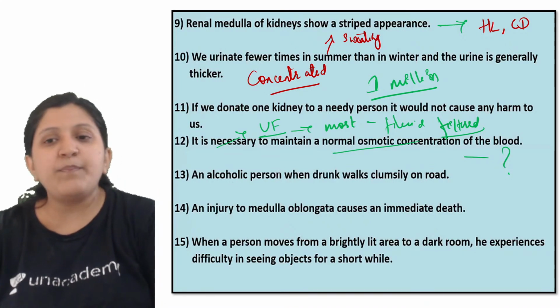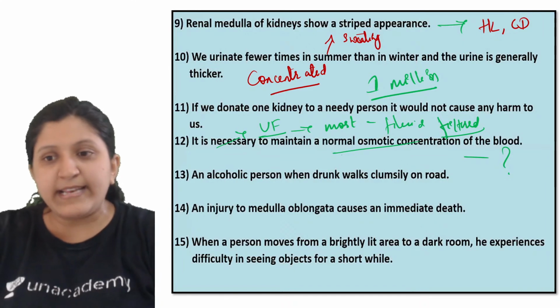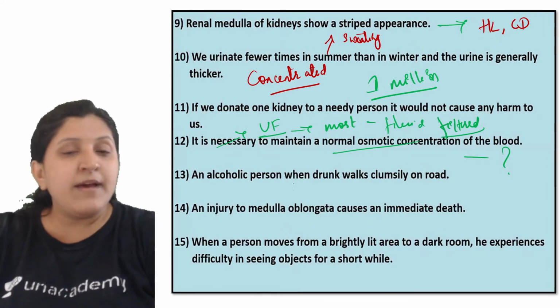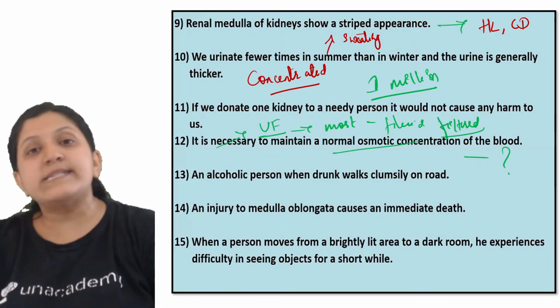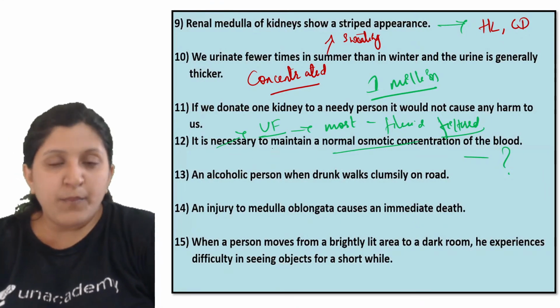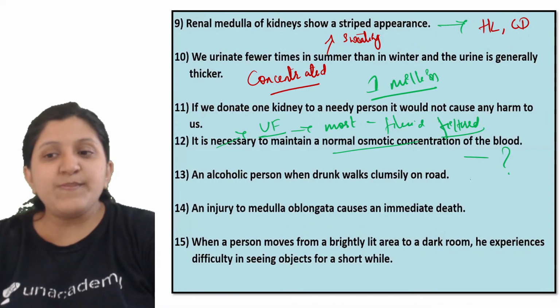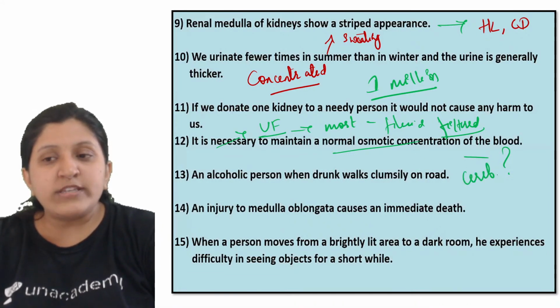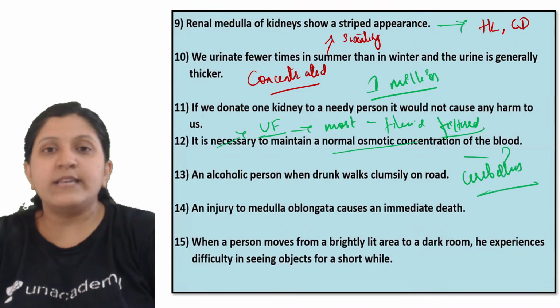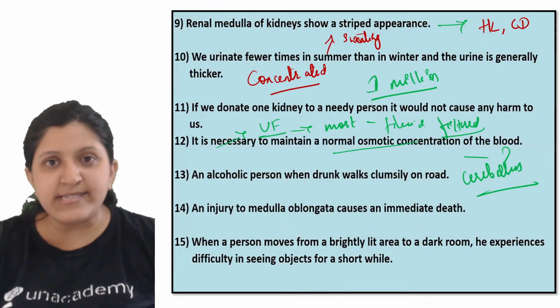An alcoholic person, when drunk, walks clumsily on the road. That is because the cerebellum is not able to take the signal, that is the impulse, for the movement. So there is a clumsy movement, because the cerebellum is not able to process the alcohol. Alcohol mainly affects the cerebellum.